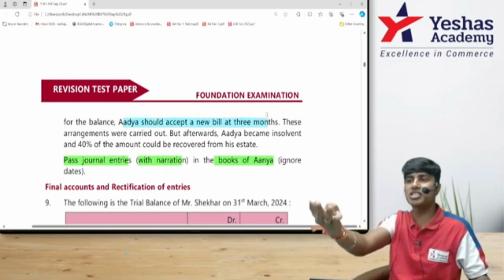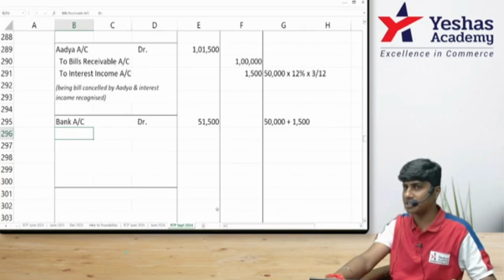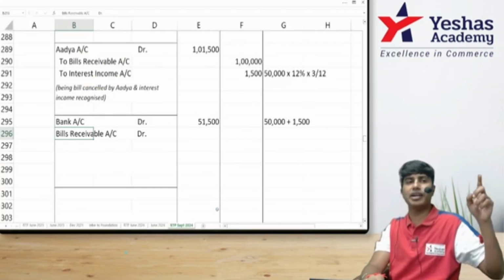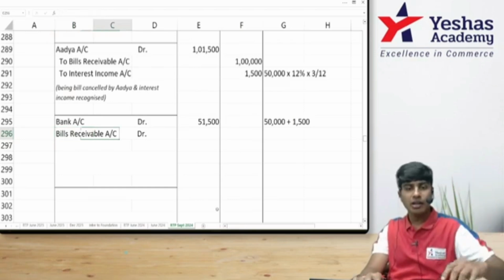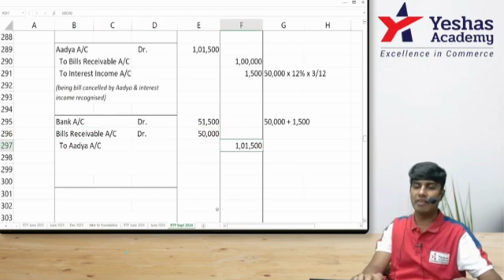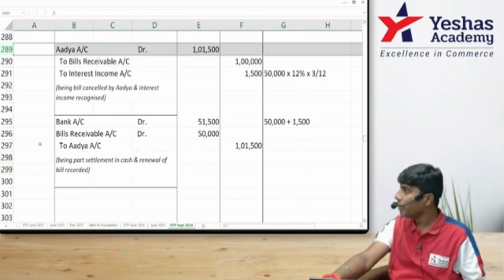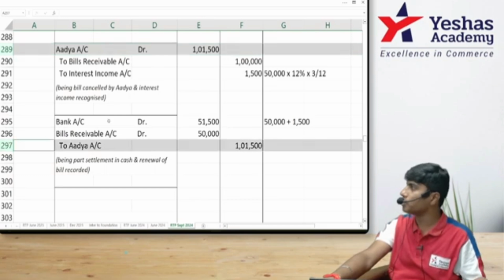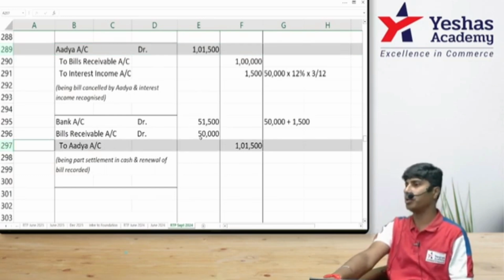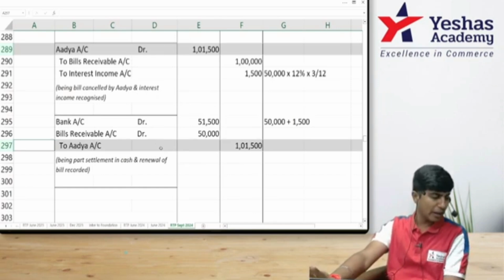For that 3 months, how much is the bill value? 50. So I will write 51,500 she gave cash: 50,000 cash for the old bill, 1,500 interest, and for the new bill of 50,000 she accepted. I will credit Adya by 1,01,500. See here, Adya had to give me 1,01,500. In 1,01,500, she gave 1,500 plus 50,000 bank balance, and the balance 50,000 she accepted as a new bill. 1,01,500 debit, 1,01,500 credit. Did you understand so far?